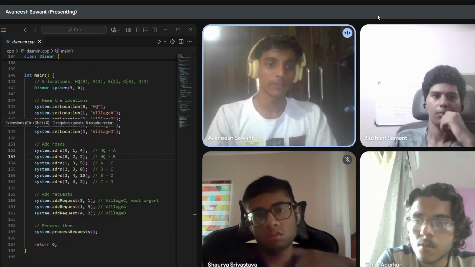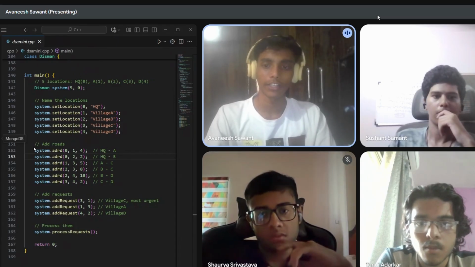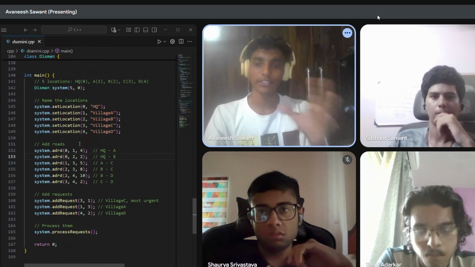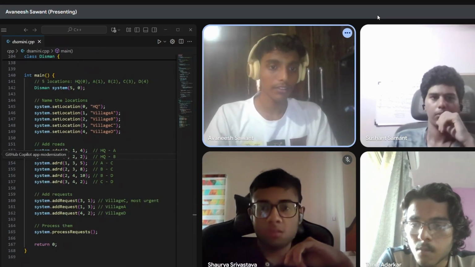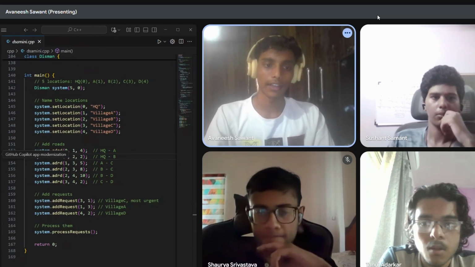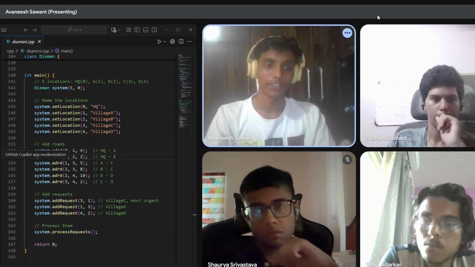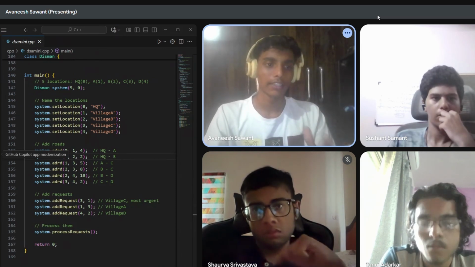After that I connected these locations using the function addRoad, which stands for adding the roads or paths to the system or to the affected area. For example, HQ to village A had a distance of 4 units, and HQ to village B had a distance of 2 units, and so on. Basically, this forms the map or network of routes between villages.